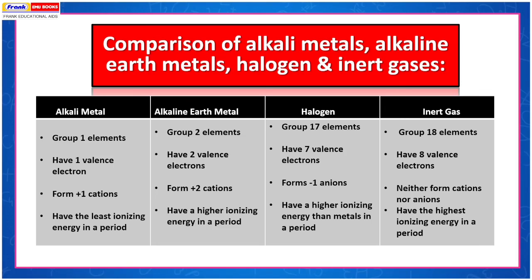Alkaline earth metals have 2 valence electrons, form +2 cations, and have a higher ionization energy in a period. Halogens have 7 valence electrons, form -1 anions, and have a higher ionization energy than metals in a period. Inert gases have 8 valence electrons, neither form cations nor anions, and have the highest ionization energy in the period.